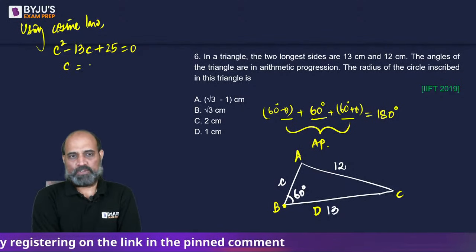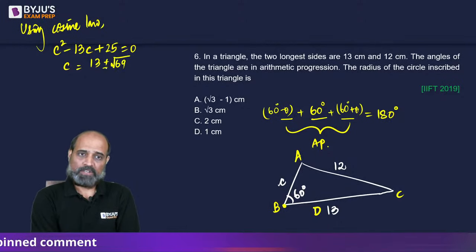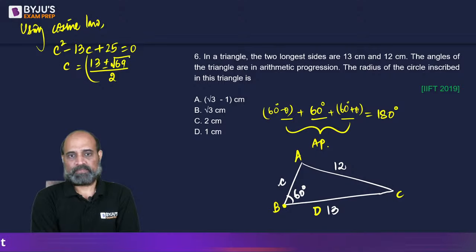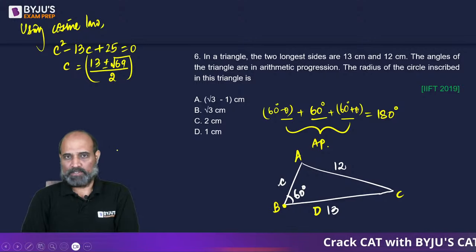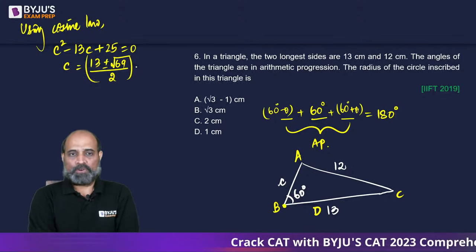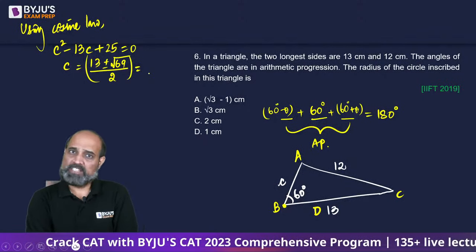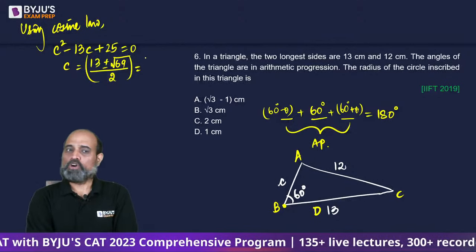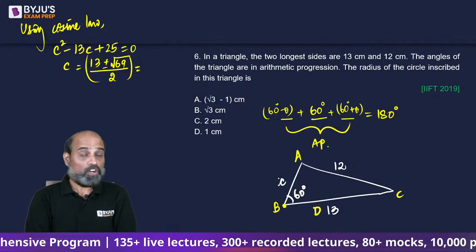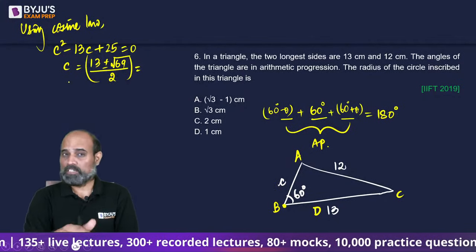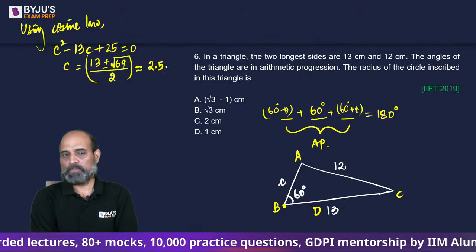Fine. The value of c is going to be 13 plus minus the square root of 169 minus 100, which is root 69, whole divided by 2. Now let's approximate to make the calculation easier. Root 69, can we take it as root 64, which is 8 point something? Root 69, so let's take it as 8. If I take 13 plus 8, that will give us a longer side. It's not. So it has to be 13 minus 8, which is 5 by 2. Let's take 2.5, approx. It's actually going to be 2.5 something.